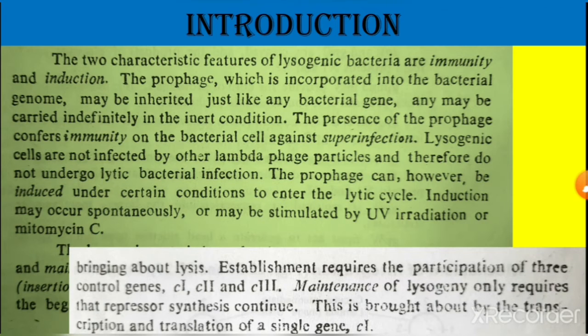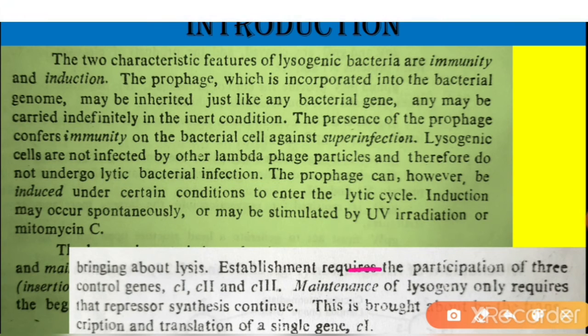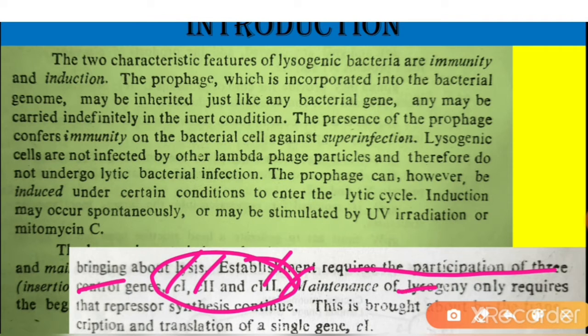The establishment requires the participation of three control genes, that is C1, C2 and C3. These three genes are important for establishment. The maintenance of lysogeny only requires that repressor synthesis continues.